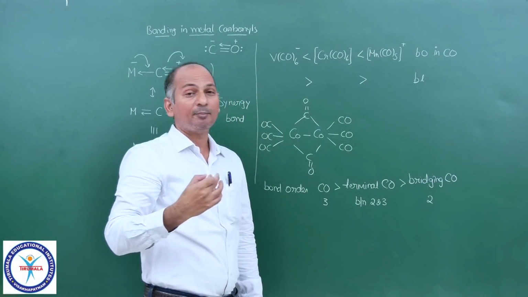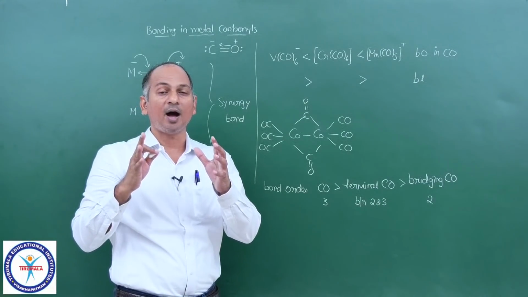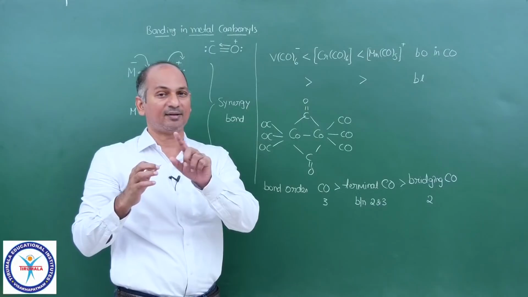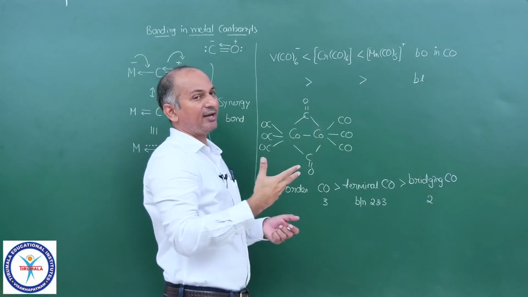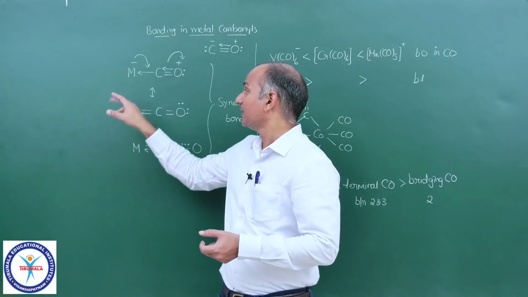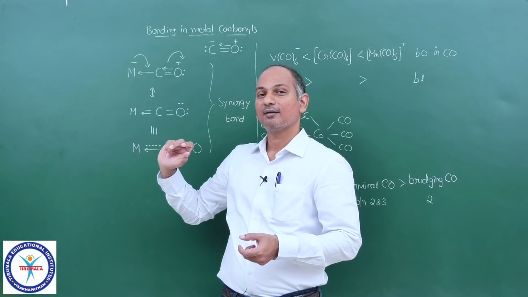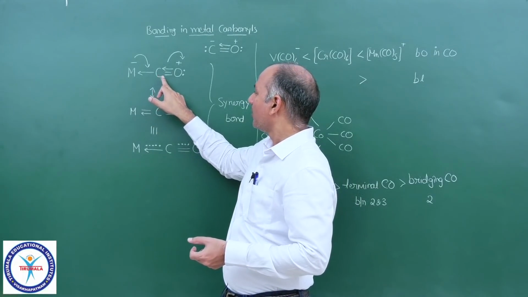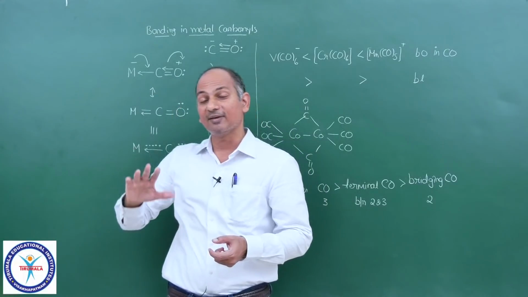But you may be asked about the bond order of the bond between metal and carbon. See, when the metal has the highest tendency to donate, the bond present between the metal and carbon has more bond order. And the bond order of the bond between carbon and oxygen will have the least value.